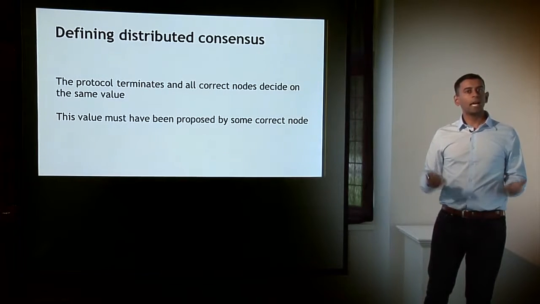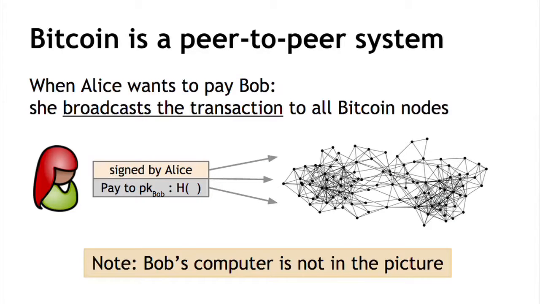So to understand how distributed consensus could work in Bitcoin, let's start with a reminder that Bitcoin is a peer-to-peer system, right?